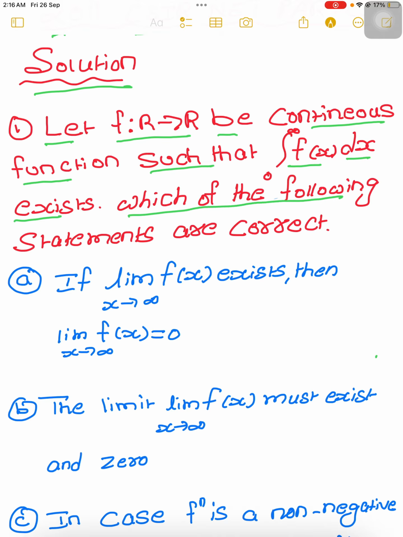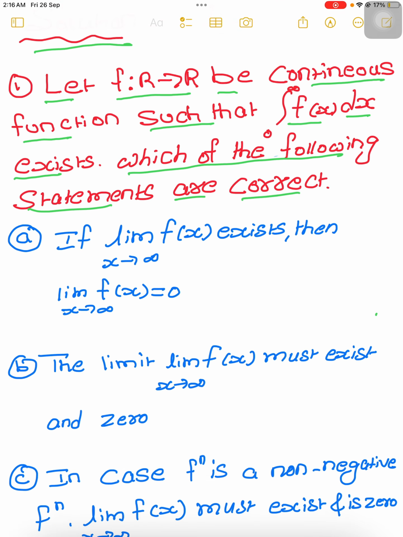Which of the following statements are correct? This is the question of CSIR NET Part C. It contains 4.75 marks, so more than one option may be possible.